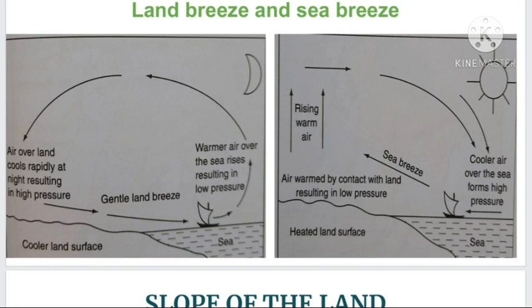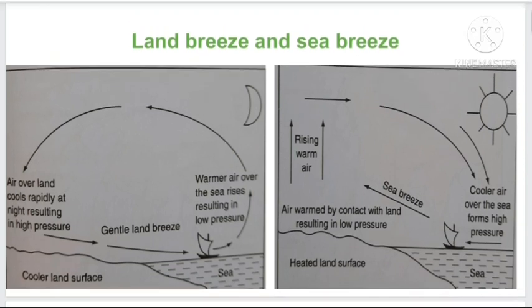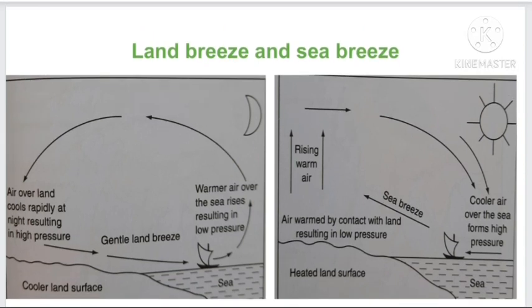Here also a convectional air current is taking place. Air will be sinking over the atmosphere of the land. There will be more concentration of air. So a continuous blow of air will take place from the land to the sea, that is the land breeze, and from the sea to the land in the daytime, that is the sea breeze. So this has an influence on the temperature of the coastal areas. So coastal areas will experience a moderate climate. That climate is named maritime climate. So there will be a balance of temperature in the climate of a coastal region.